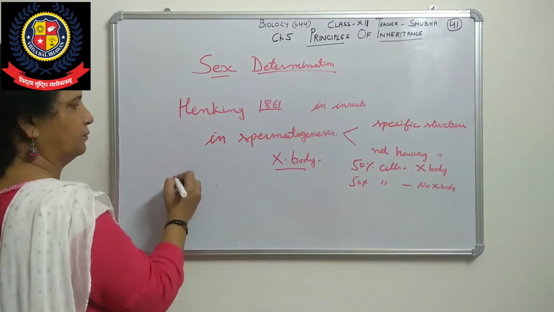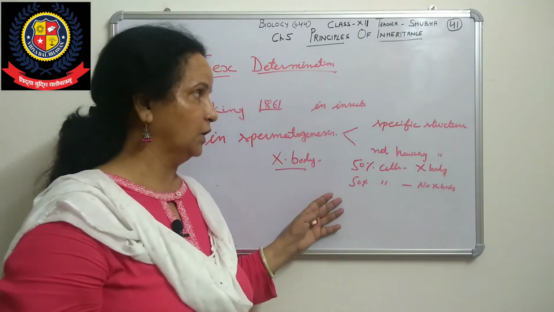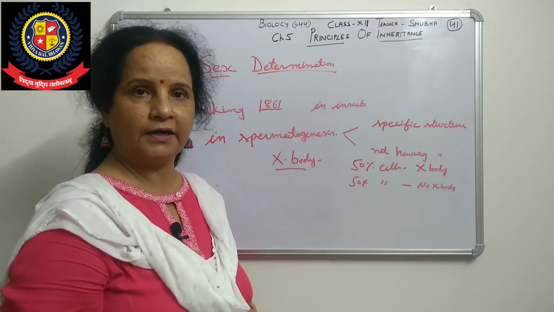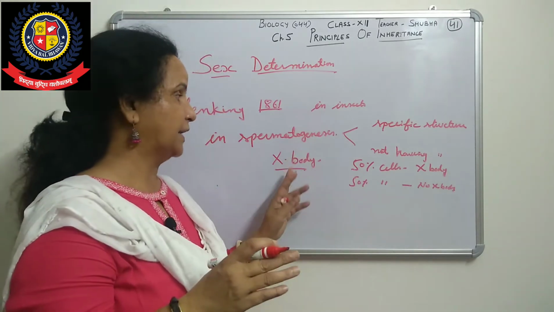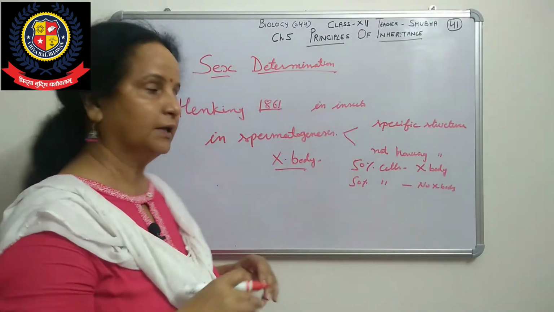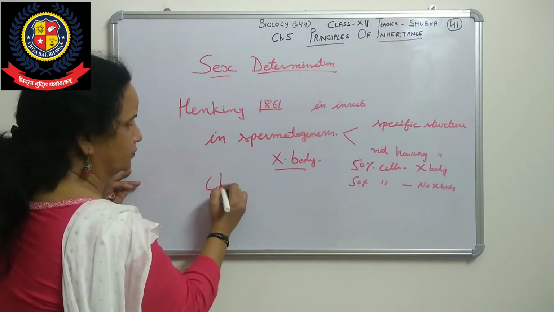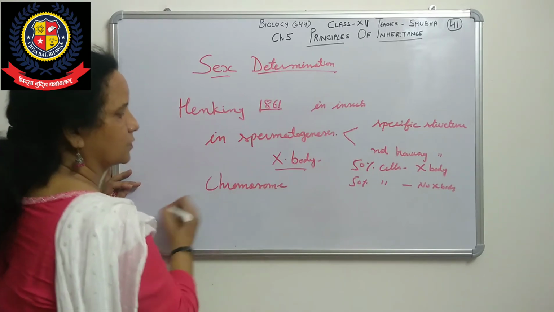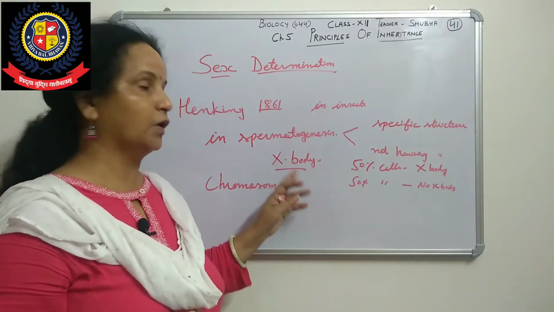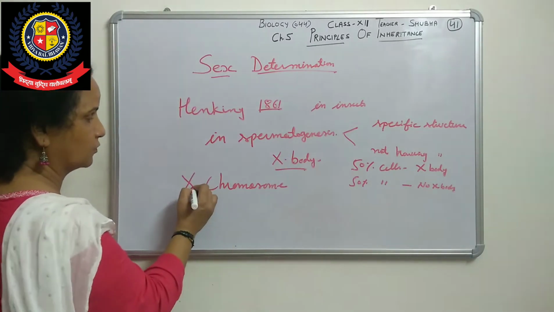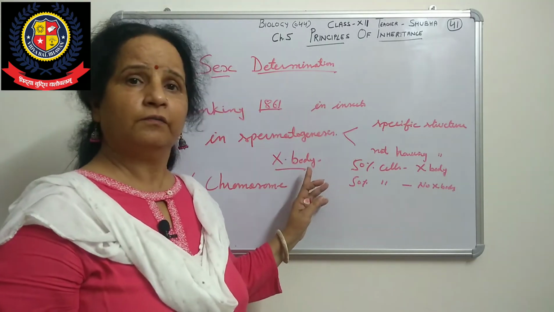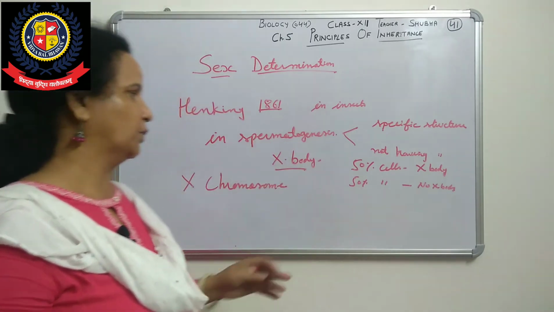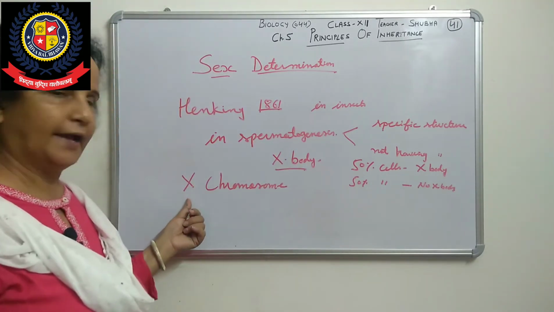Later, other scientists did those experiments again and worked on this. They repeated the same experiment and concluded that the X body is nothing but a chromosome. The X body which was given by Henking is a chromosome. That's why from then it is called the X chromosome. We always use the letter X because from the X body, which was given for the first time, Henking noticed it and gave that name. Till now we know it as the X chromosome.